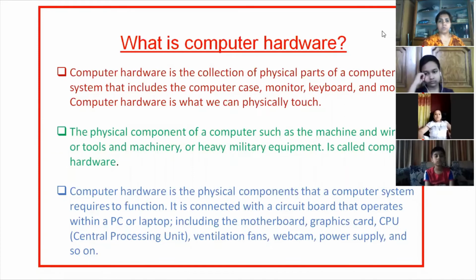Now, the second definition: the physical component of a computer such as the machine and wiring or tools and machinery or heavy military equipment is also called computer hardware, correct? This is another definition. It is not hard and fast that you have to remember all these definitions.